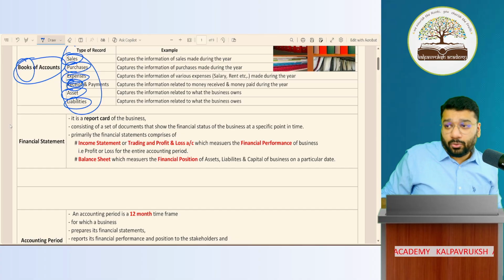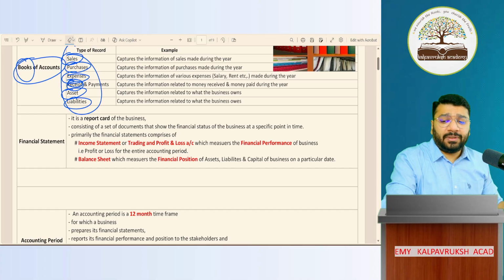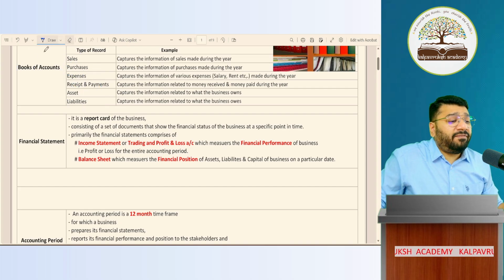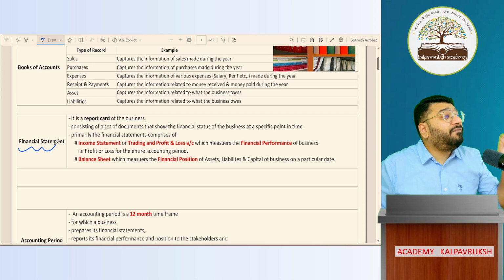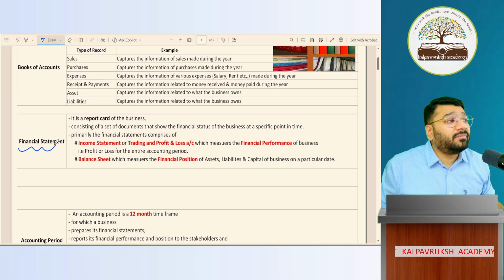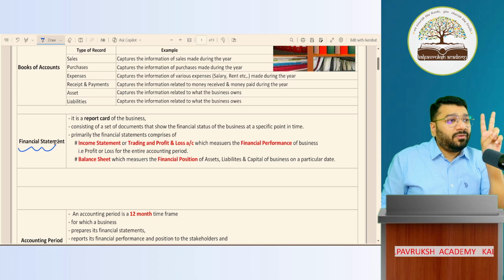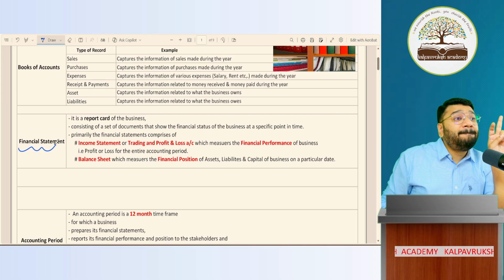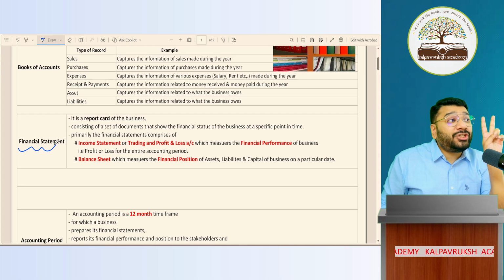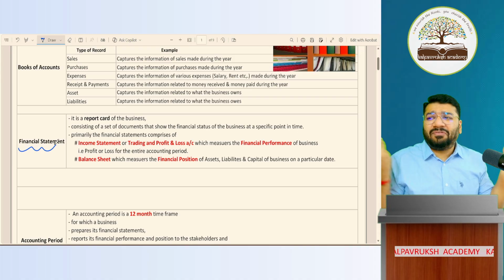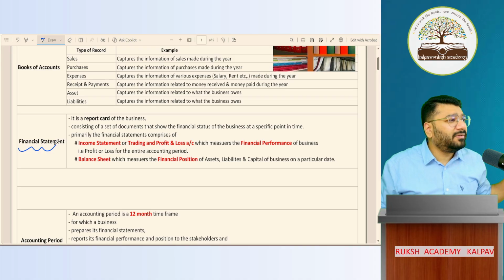Now, very often you'll come across a term called financial statement. What term? Financial statement. The ultimate purpose of preparing accounts is to find out two things. One is to ascertain financial performance. Second is to ascertain financial position. Simple, forget all those big heavy terms, financial performance, financial position.